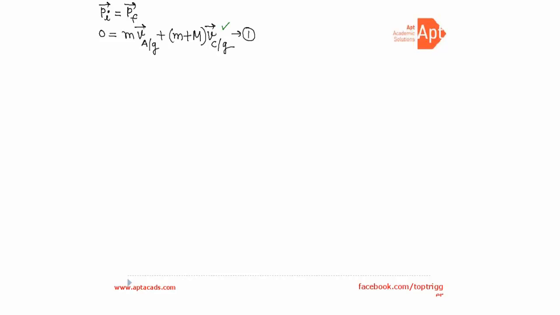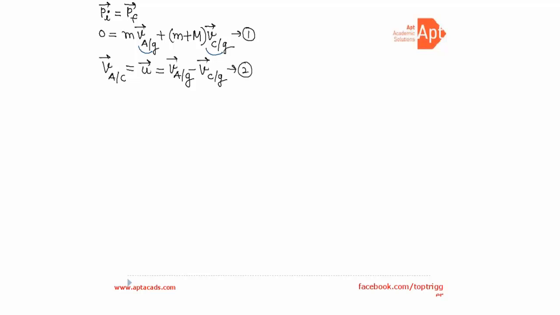So we want to find VCG and we also need to find VAG. दोनों चीजें निकालनी है. ठीक है. दो इक्वेशंस हैं, दो अननोन हैं. This is also an unknown and this is also an unknown. पर हमको यहाँ पे मालूम है कि वेलोसिटी ऑफ A विथ रिस्पेक्ट टू कार्ट क्या है. ये दिया हुआ है u वेक्टर. This is the relative velocity of A with respect to cart. ये आएगा वेलोसिटी ऑफ A विथ रिस्पेक्ट टू ग्राउंड माइनस velocity of cart with respect to ground. So this is the second equation which we have.